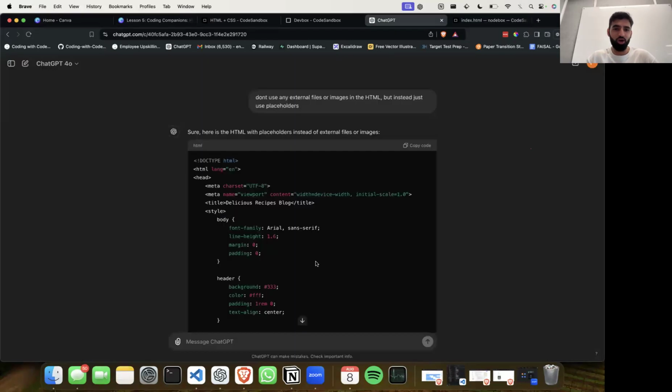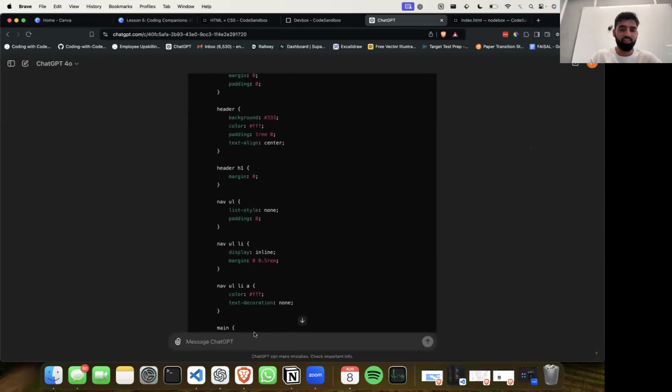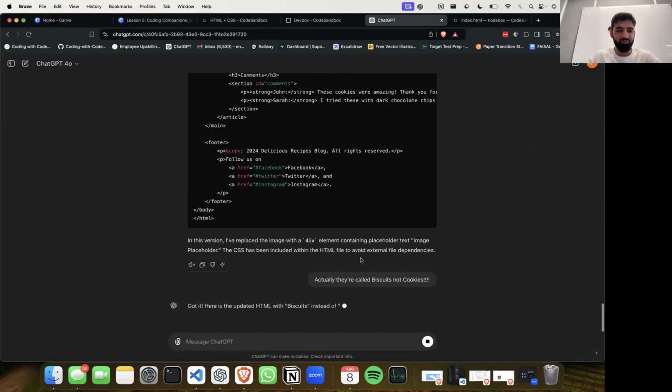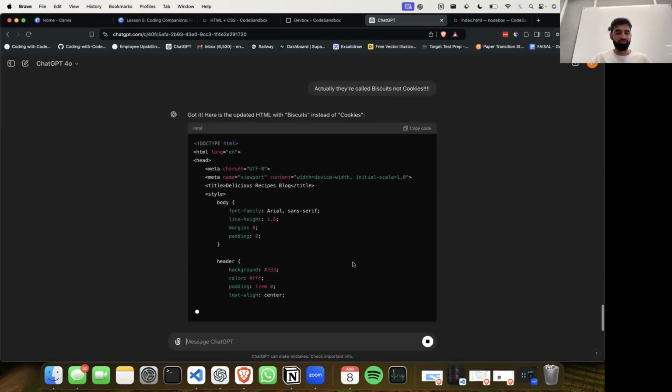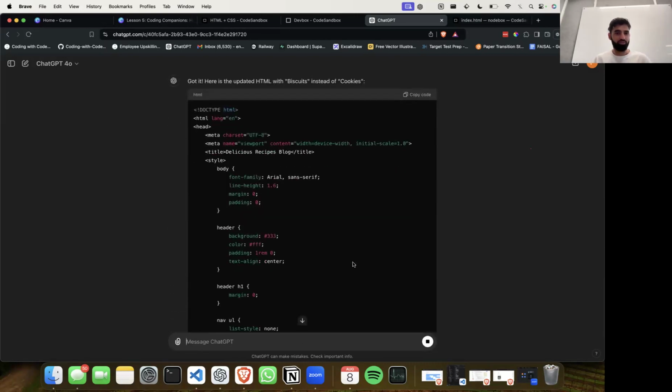If I wanted to go in here and mandate that actually they're called biscuits, not cookies, and I could be quite passionate, which I am, about the name semantics, it will go back through all of the code and regenerate it with my preferred lexicon.